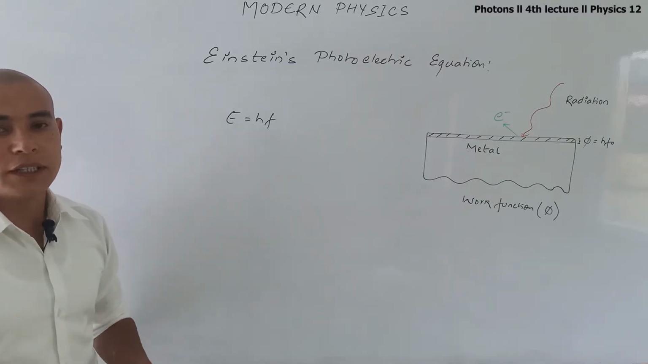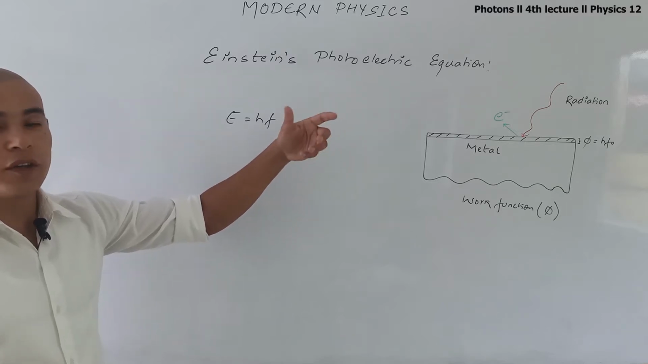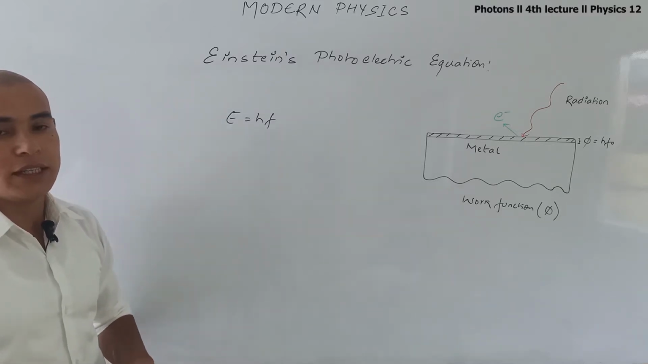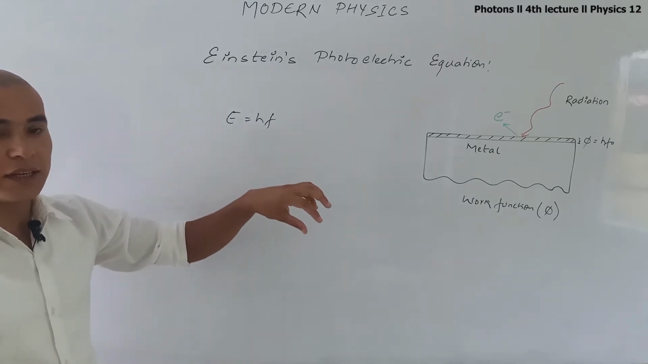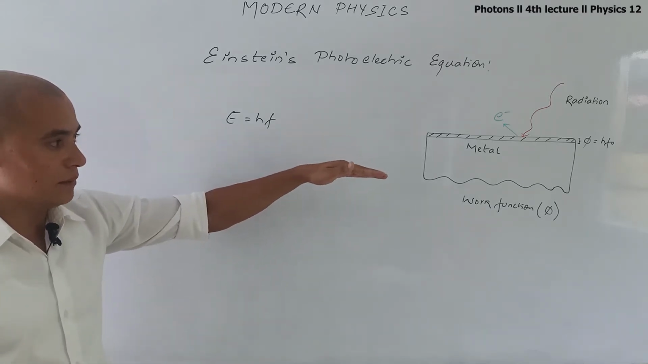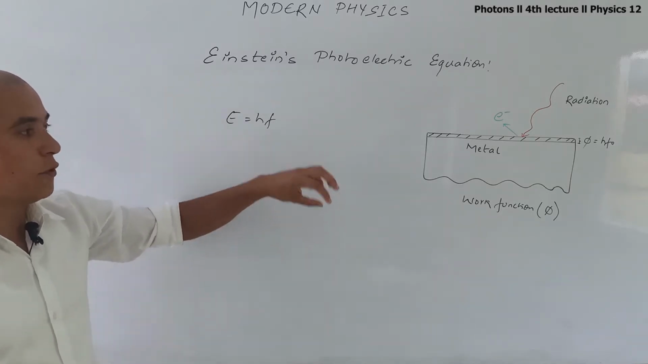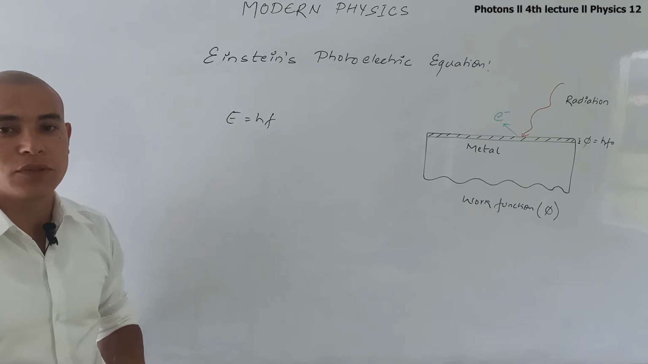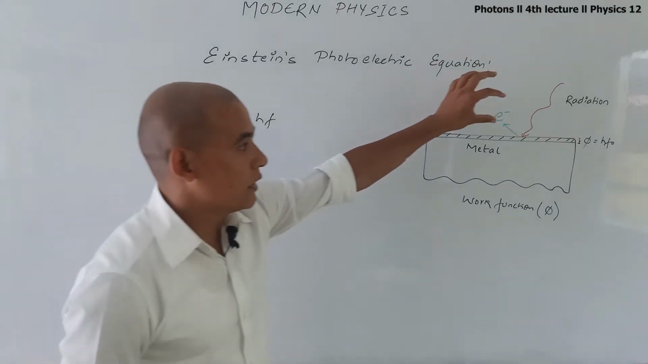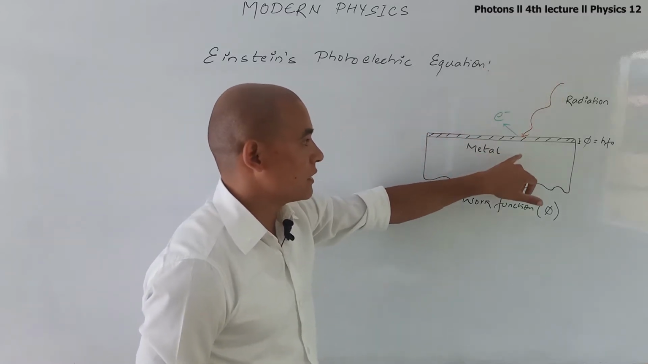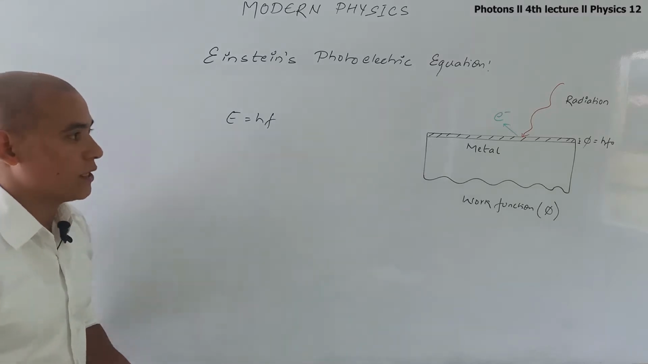Einstein further explained that when a photon or radiation having certain energy is incident on the metal surface, that energy is absorbed by the electron present on the metal surface, and photoelectrons are produced. That means photoelectrons are produced when the radiation or photon is incident on the metal surface and that energy is absorbed by the electron.